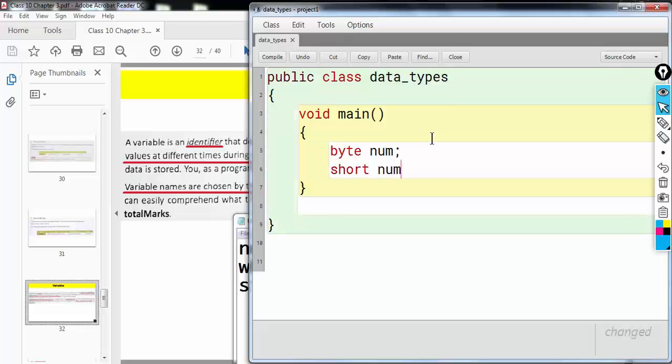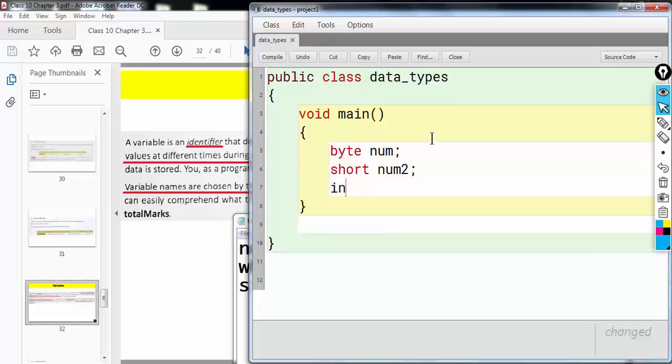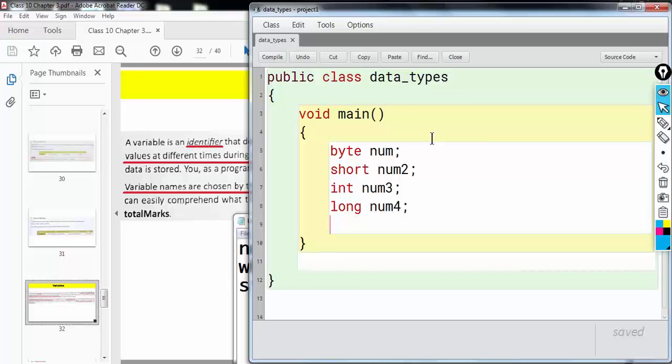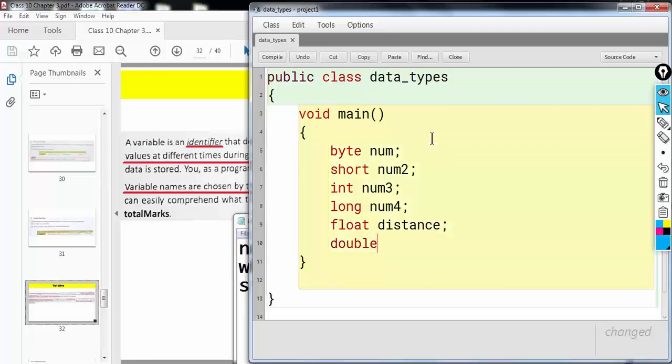Short, then you have int, then you have long, then you have float, then you have double, and we are left with character. So char, let's say gender.